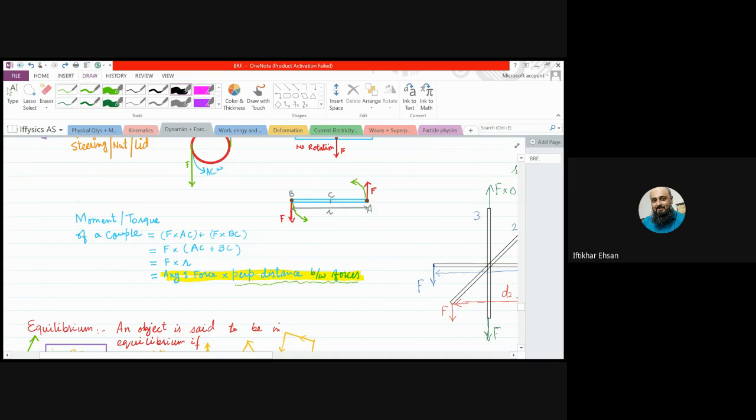Yes, Beta, what do you want to say? What we're saying is the distance between the forces, in the event that one force is applied nearer to the pivot and the other further? Yes. Let's say one force is there, the other force is there. Again, you will take this distance, which makes 90 degrees with both, right? Yes. We are doing an example for that. Let's do that straight away.